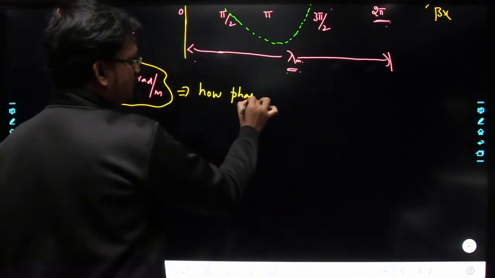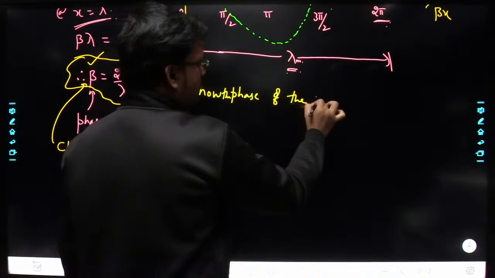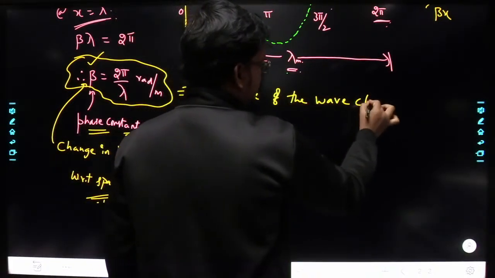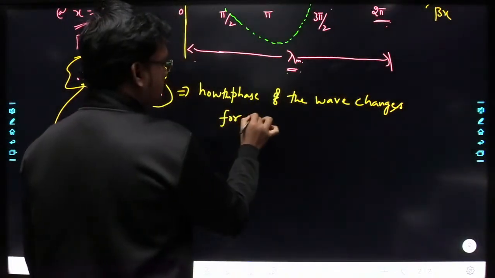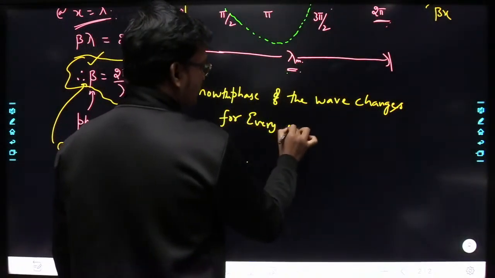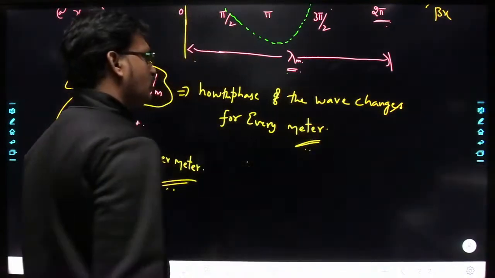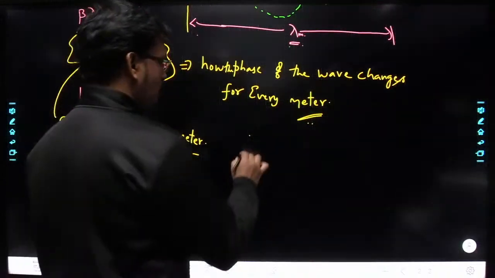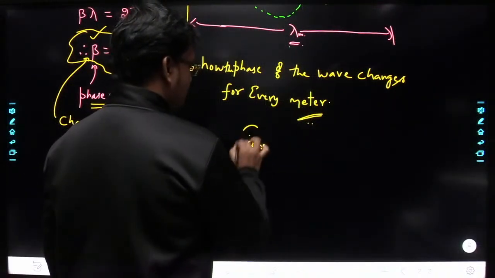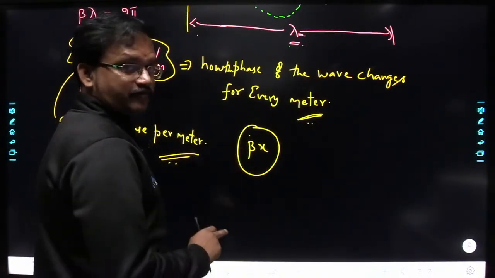How the phase of the wave changes for every meter. Okay, how the phase of the wave changes for every meter. Understood? Now, what will this beta x represent here? Beta represents how the phase of the wave changes for every meter.